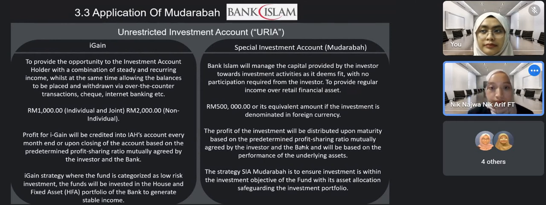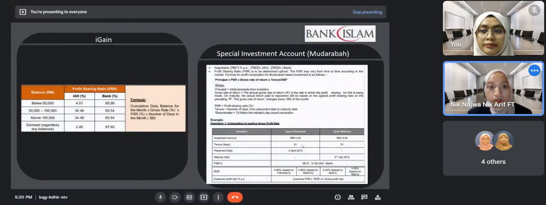Next. Here is the profit ratio for iGain and the special investment account, with different disclosure. For Bank Islam, the restricted investment account is under wakalah. Next.